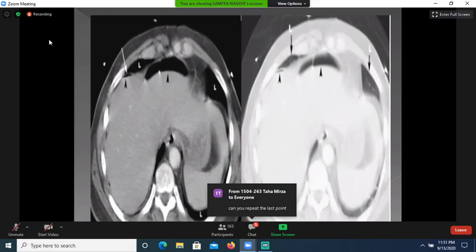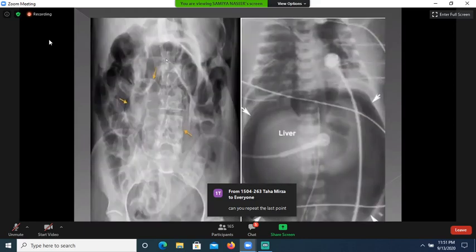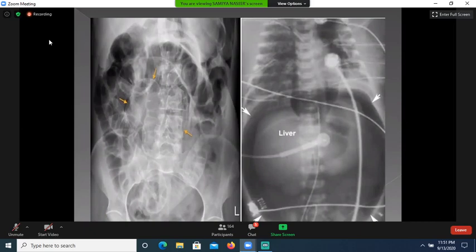Last point, okay. If these bowel loops are fluid filled, they are not air filled. In case of obstruction, they are not visualized on X-ray abdomen. Then the CT scan will be the modality of choice, because fluid-filled bowel loops are not visualized on the X-ray abdomen. Fluid-filled bowel loops are visualized on ultrasound and CT scan. But if the bowel loops are air filled, they will not be visualized on ultrasound. But if they are fluid filled, then they will be visualized on ultrasound and CT scan.